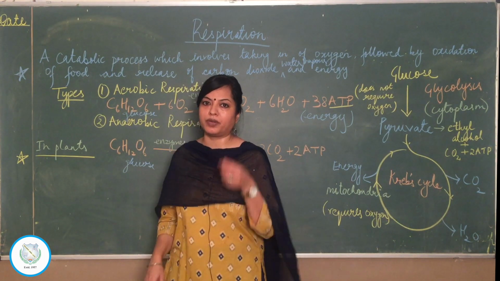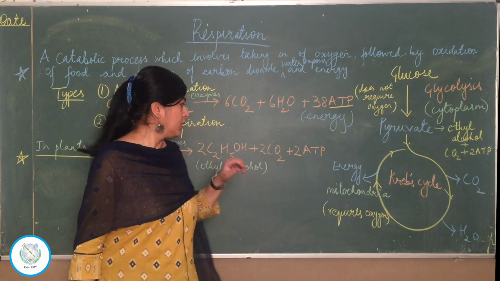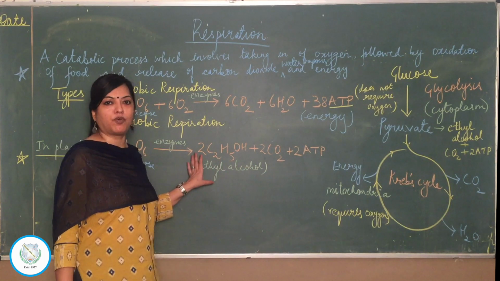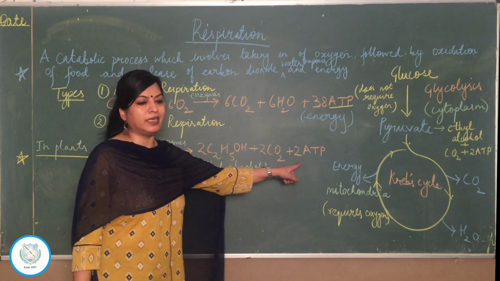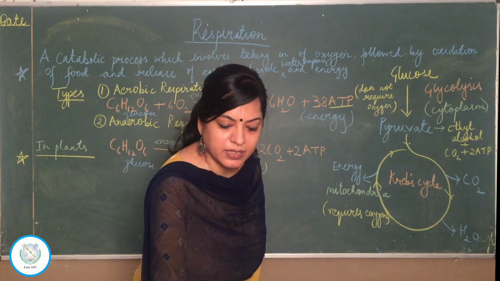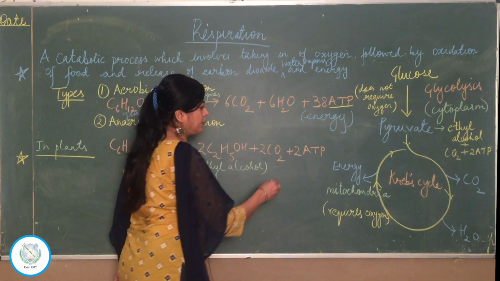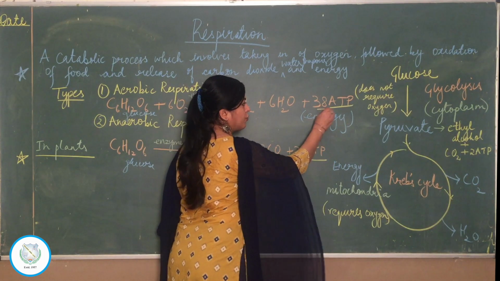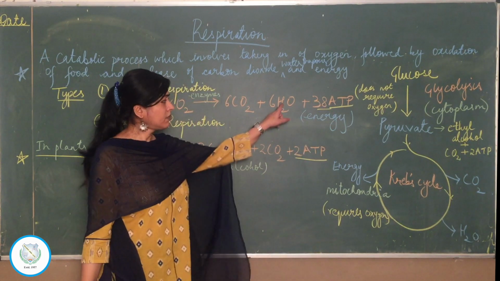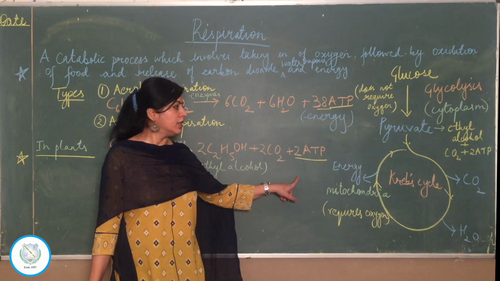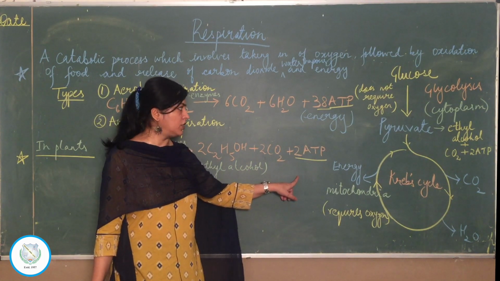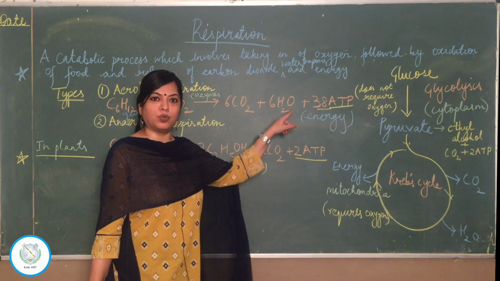We are talking about respiration in plants today. So in plants, a new product is formed that is called ethyl alcohol. Plus you will find very little energy is being released here, that is 2 ATP. If you compare the two, we have 38 ATP released in aerobic respiration and we have only 2 ATP released in anaerobic respiration. So energy wise the two vary.